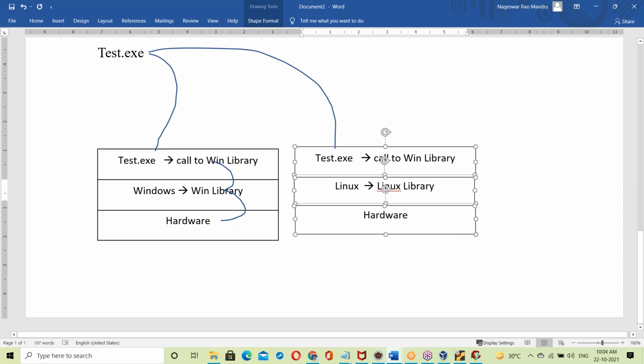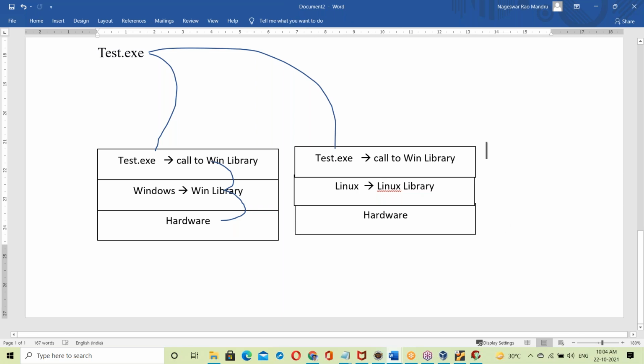Now let us take another platform. Suppose, for example, one more platform.